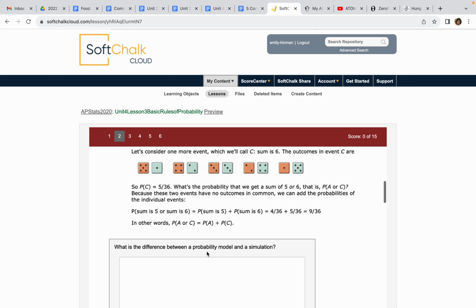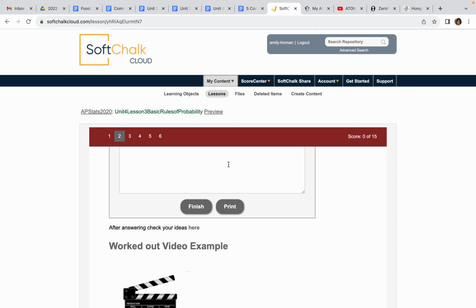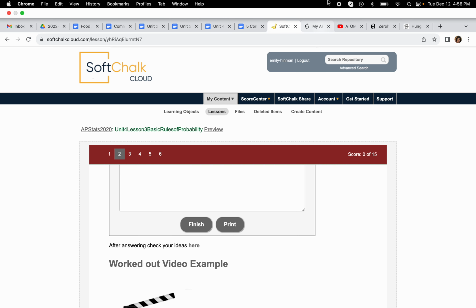All right, now what's the difference between a probability model and a simulation? Well, a model is looking at all the possible outcomes. A simulation is actually doing it. And as we do more and more trials in a simulation, we're going to approach a probability model. But if you were just to roll some dice, there's no guarantee that if you roll the dice 36 times, you're going to get exactly 4 sums of 5, right? As you roll the dice more and more times, then you're likely to approach that value. But you're not going to get it just rolling it once. So that's the difference between a simulation and a model. All right, I hope that's far enough. If it's not, tell me and I'll go further.